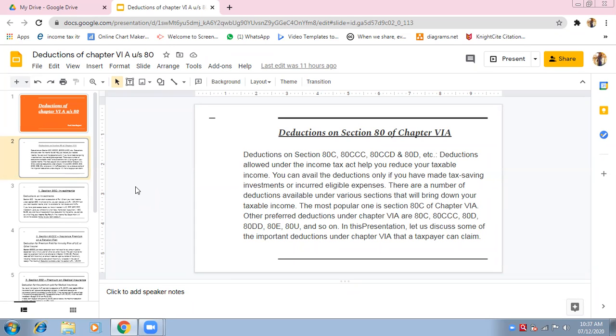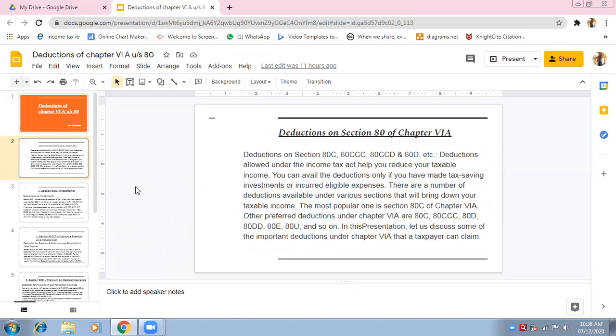Suppose your deductions are 3 lakhs. So out of 10 lakhs, 3 lakhs is deducted. So your income will definitely be reduced, no? Income will be reduced to 7 lakhs because 3 lakhs deductions is availed. Tell me, your income will be reduced to 7 lakhs, right?